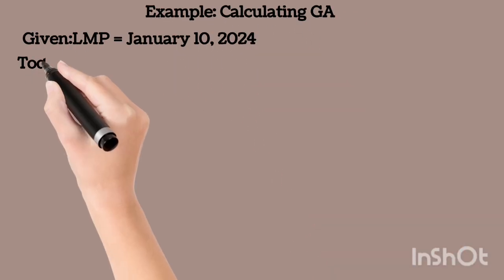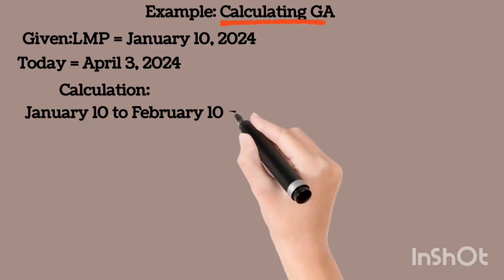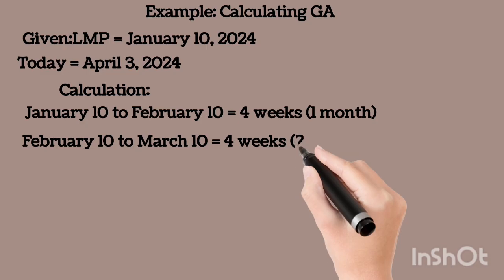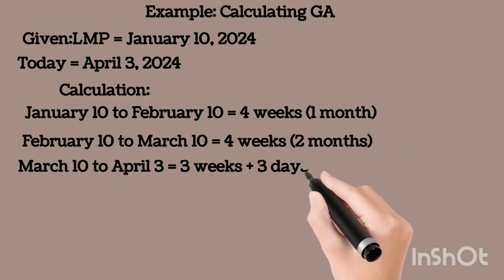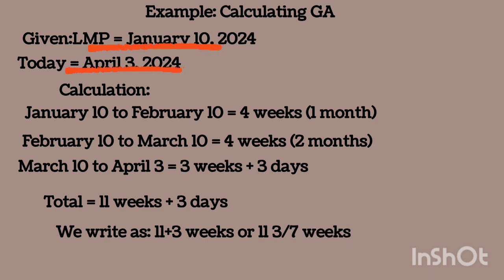If you're calculating the GA, for example, if the LMP is January 10th, 2024, and today's date is April 3rd, 2024, the calculation is simple. From that January 10th to the current date, you calculate it bit by bit. From January 10th to February 10th, 4 weeks, obviously, 1 month. Then from February 10th to March 10th, another 4 weeks, 2 months. Then from March 10th to April 3rd, it cannot be 1 month again, because it's supposed to reach April 10th, but it's less than that. So that's not a problem.